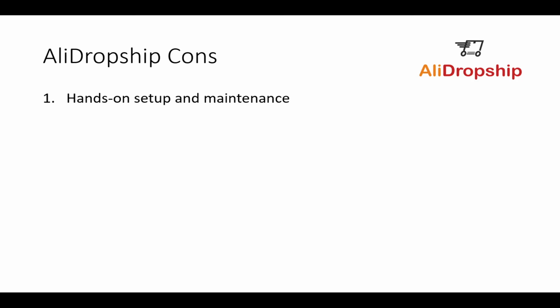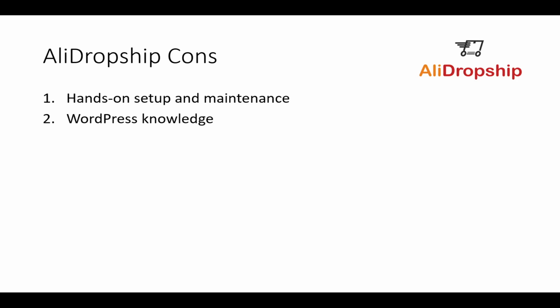The hands-on setup and maintenance, there are tutorials out there. It's not the worst thing ever. It's possible to do it, but in general, even after you get things set up with AliDropship, with a WordPress or WooCommerce website, there's still a little bit more maintenance in comparison to Shopify. So it's something to consider. It's not the worst thing in the world. If you're tech savvy, it's not the worst thing in the world. You can figure it out. Another thing, WordPress knowledge.